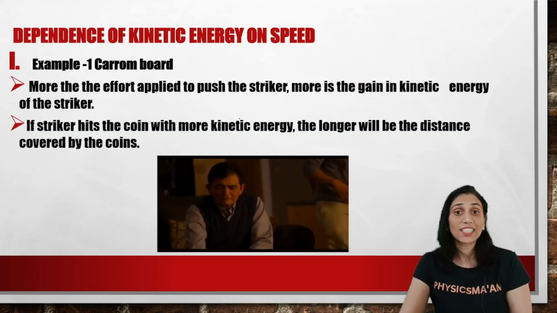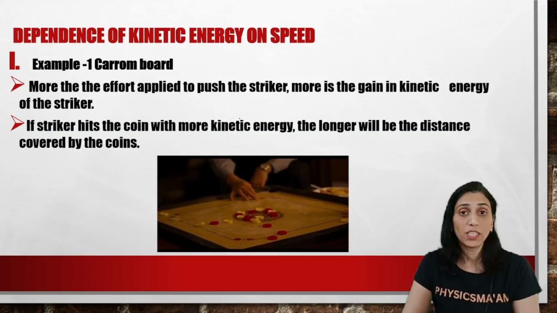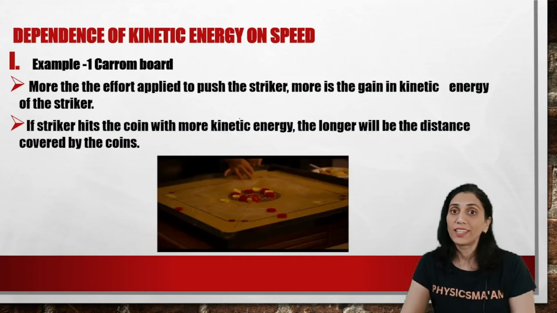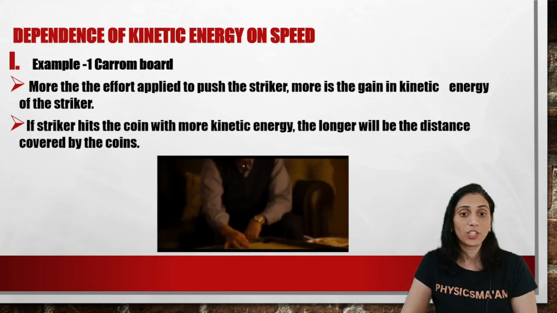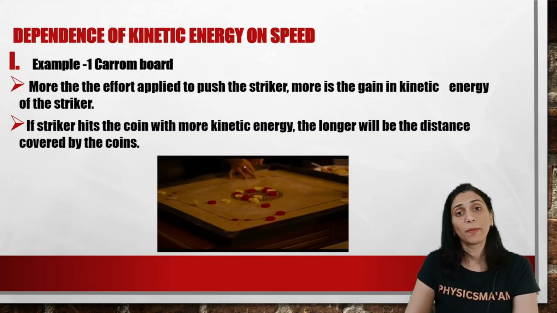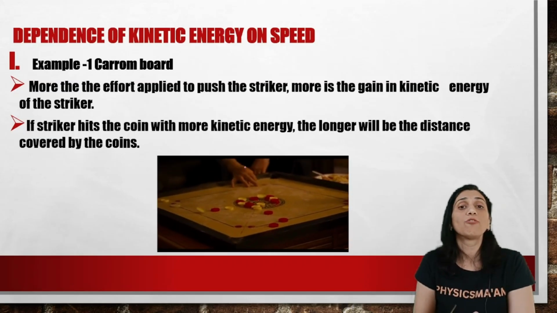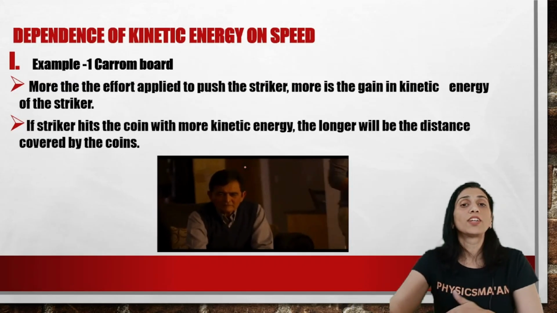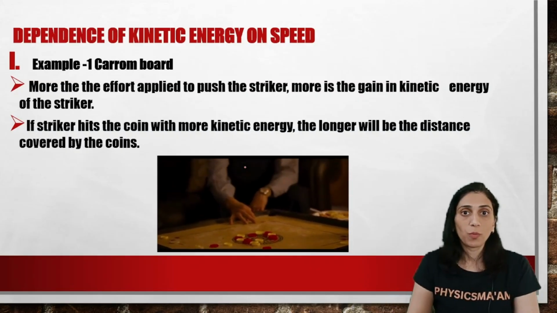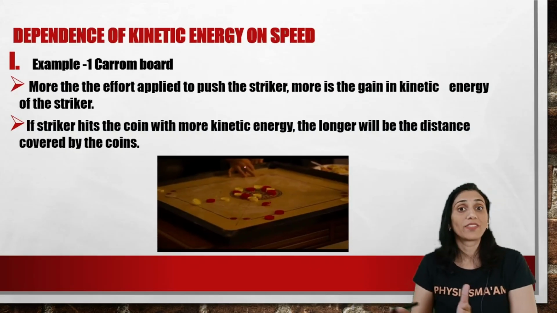So if the striker hits the coins with that high speed, what happens? Because it has more kinetic energy, the longer will be the distance covered by the coins. The harder you push the striker, the more coins it will displace, and the more chances that you might get a few more points. So that is how it depends on the speed.